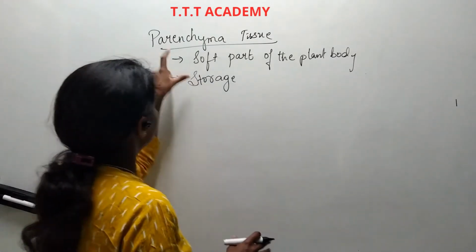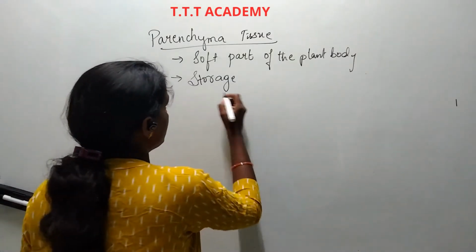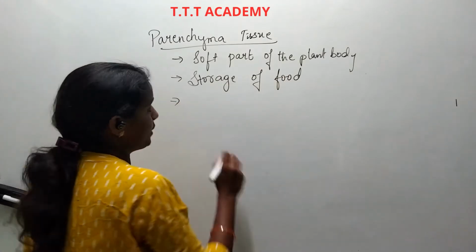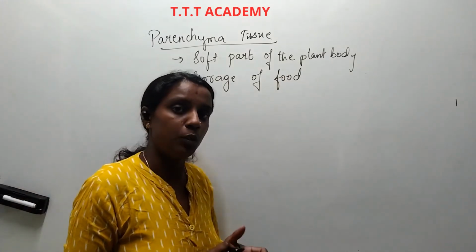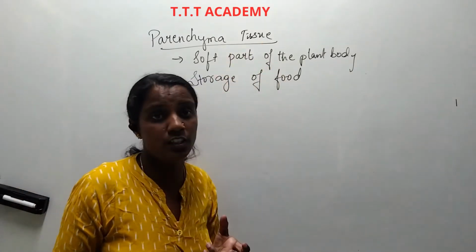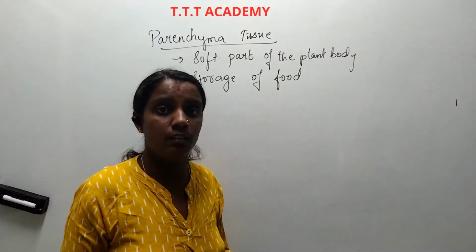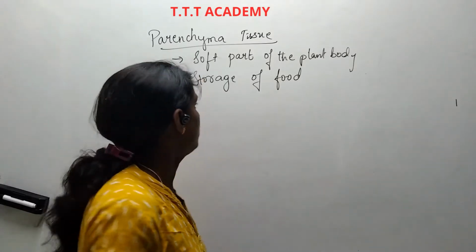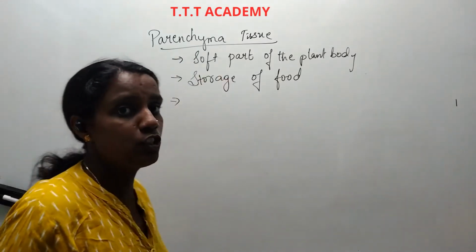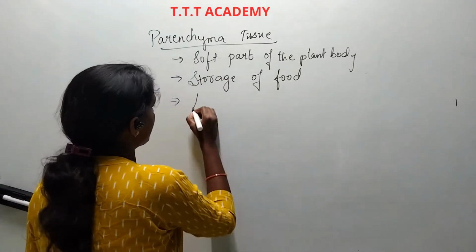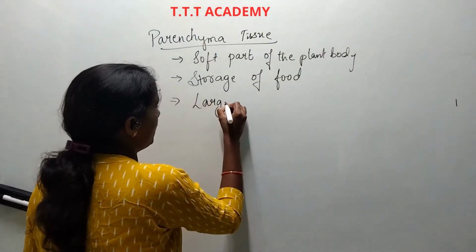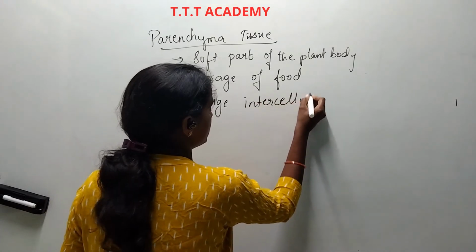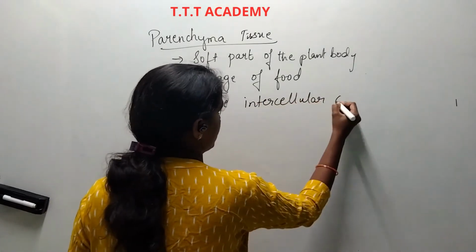So parenchyma tissues help in the storage of food. Potatoes, for example, have mostly parenchyma tissues where starch is present, because starch is stored food. These parenchyma tissues have large intercellular spaces.